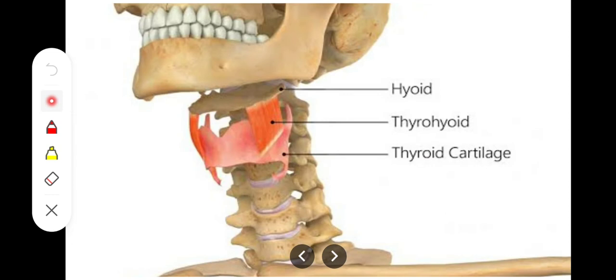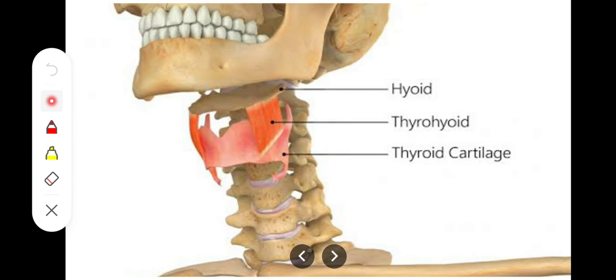Okay, the next muscle is going to be the thyrohyoid muscle, which was left, it's a small muscle. So as the name indicates, it will be extending from the thyroid cartilage all the way to the hyoid bone. Its exact attachment is like this: it will be extending from the oblique line on the lamina of the thyroid cartilage all the way up towards the lower border of the body and the greater cornu of the hyoid bone right here. Its nerve supply is a little different.